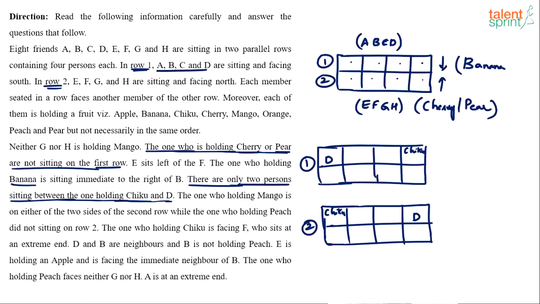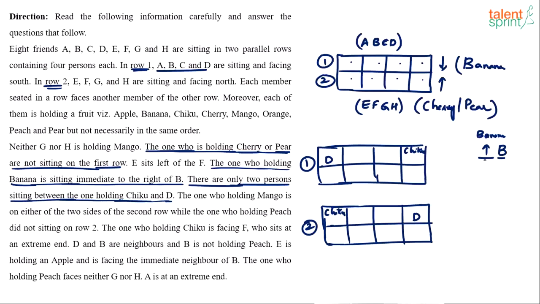Now if you look at the previous statement also, it gives us some clue. The one who's holding banana is sitting on the immediate right of B. Remember, B is going to be in the top row, which means B is facing south, right? So how would it look if B is in this position? The guy who's holding banana should be on the immediate right of B. This guy is holding banana. This is the immediate right of B.